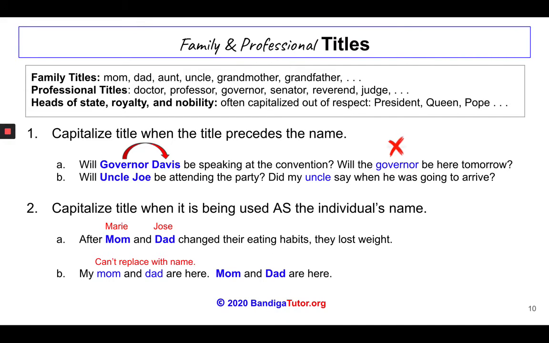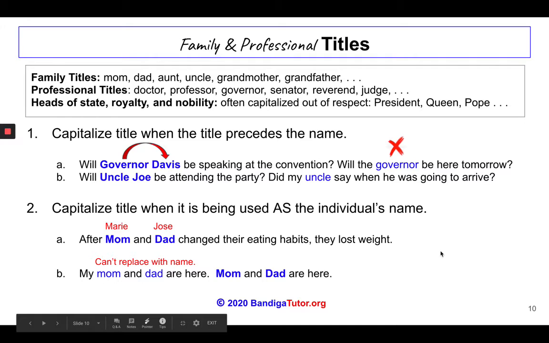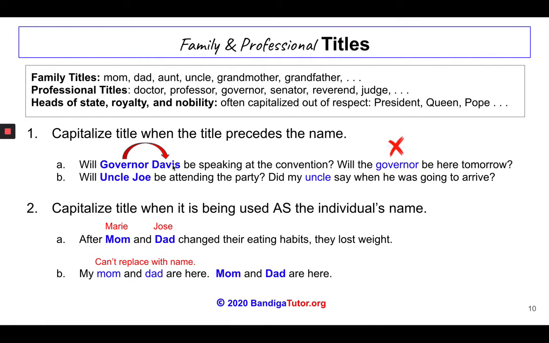Family and professional titles follow that same concept. If we're naming a specific person with the title, then we capitalize the title and the name, as in Governor Davis. Whereas in the second sentence, Davis is not included in the title, so the word governor does not get capitalized. Same thing for uncle. Uncle Joe, because they're together, both get capitalized. Over on this side, the word uncle does not.